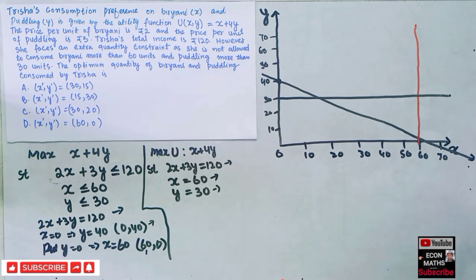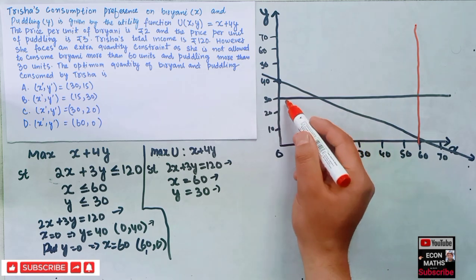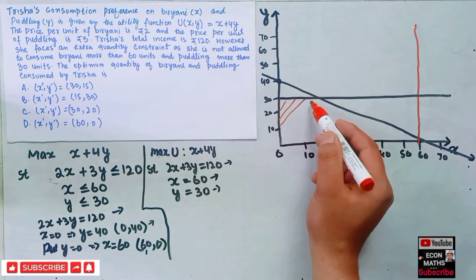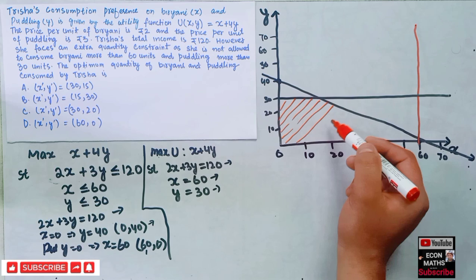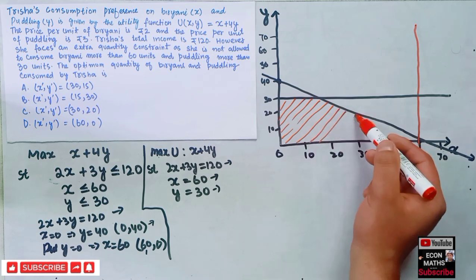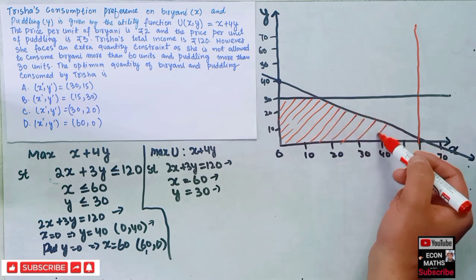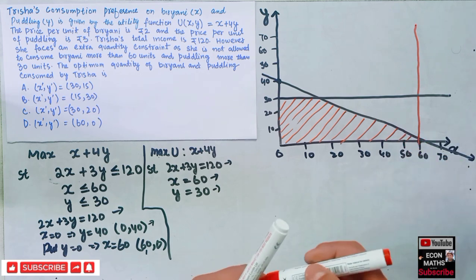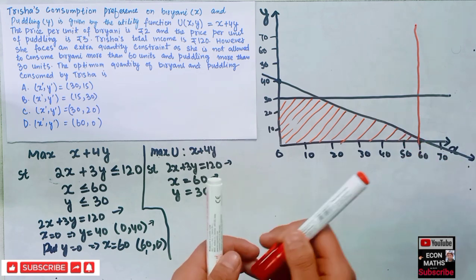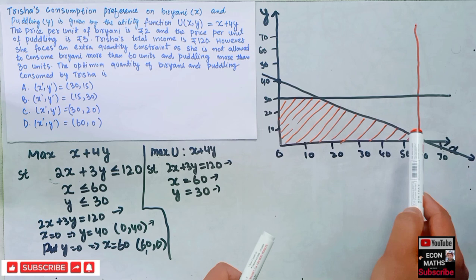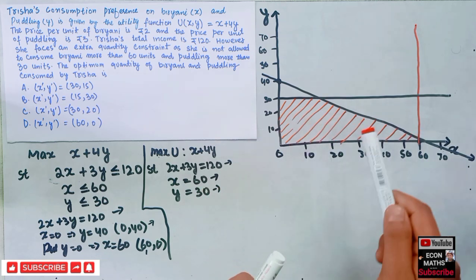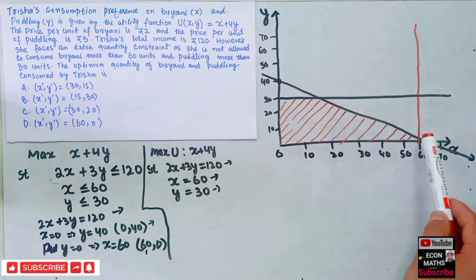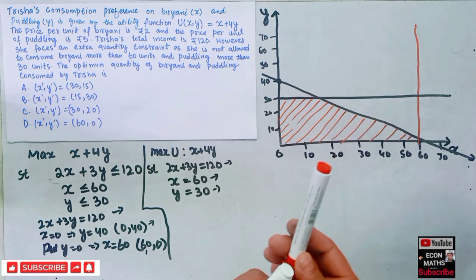That means this very region would be the feasible region. Our solution will be in this feasible region.